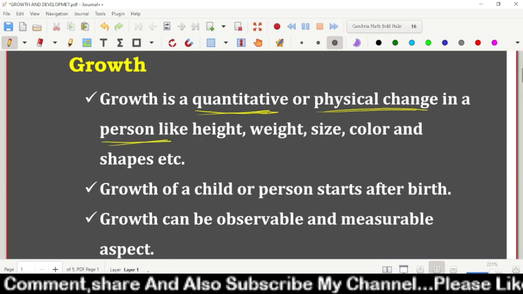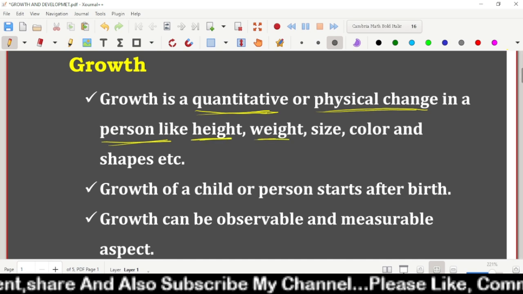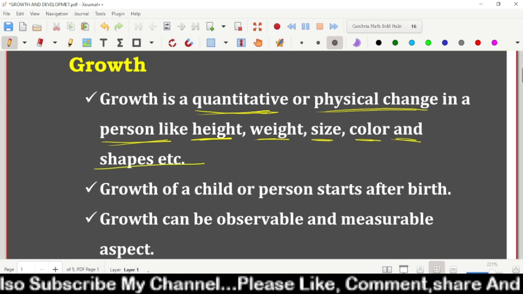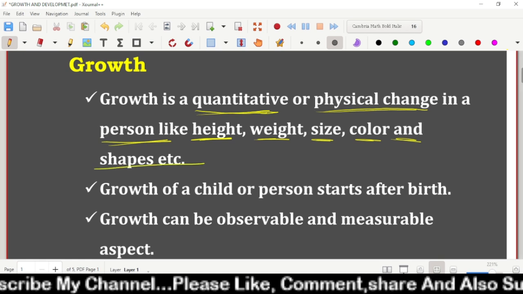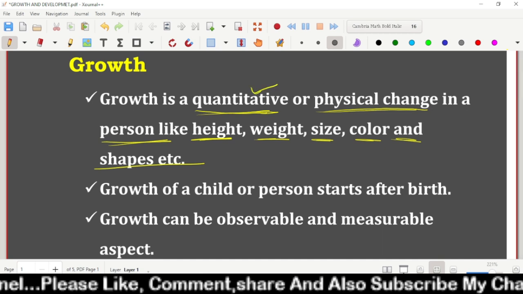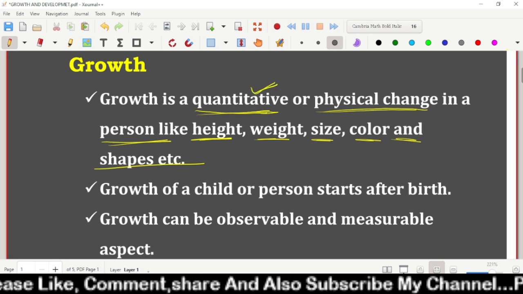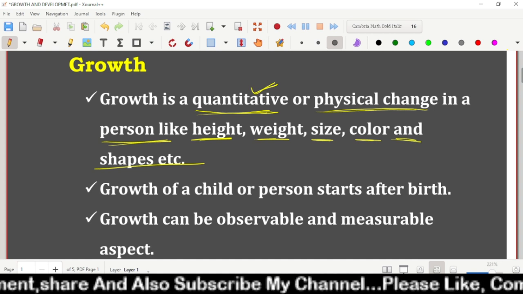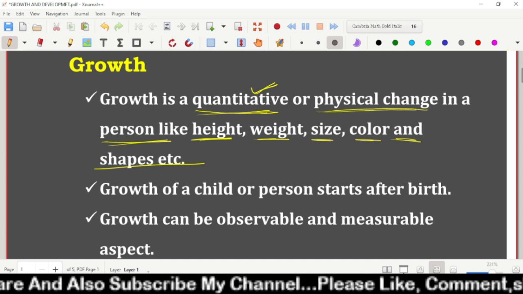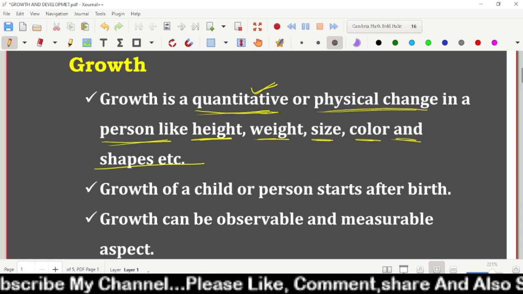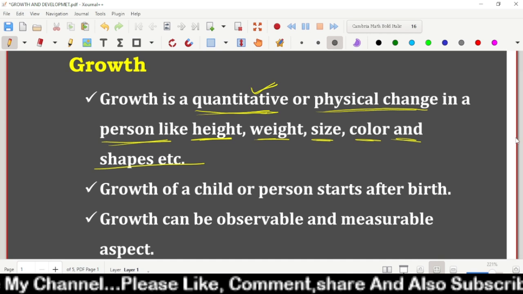In a person's height, weight, size, color and shape. So these are the physical changes that we can observe and measure. So these are termed as the quantitative or physical changes of a person like height, weight, size, color and shapes etc., and are called growth. All these qualities come under growth. So any doubt in this? Any doubts?